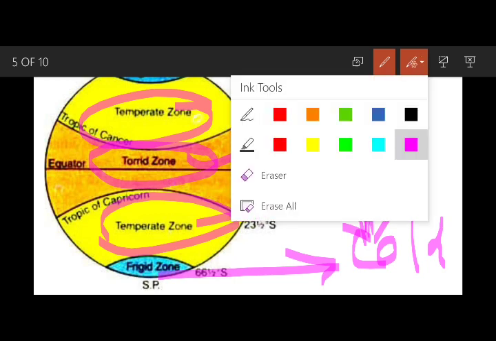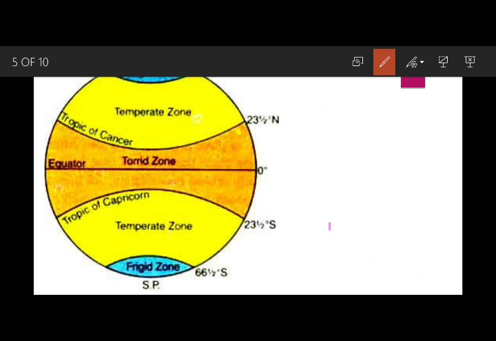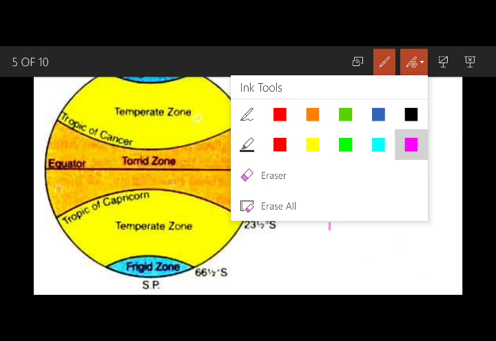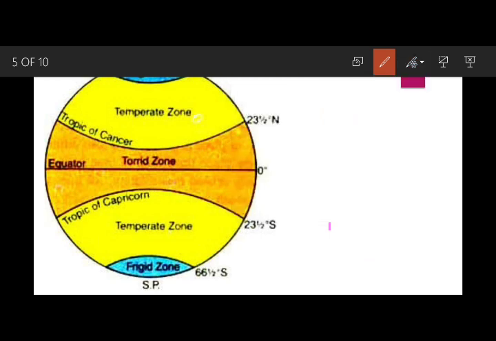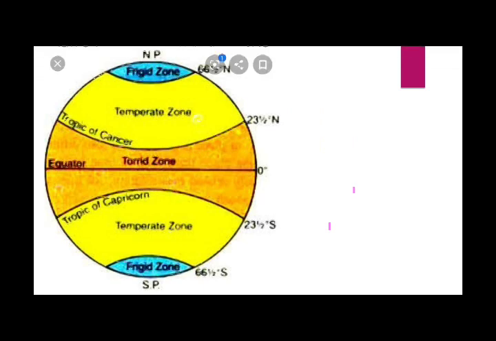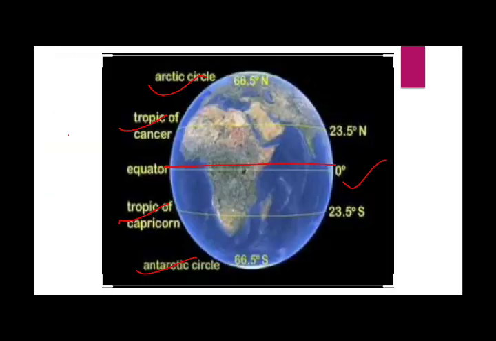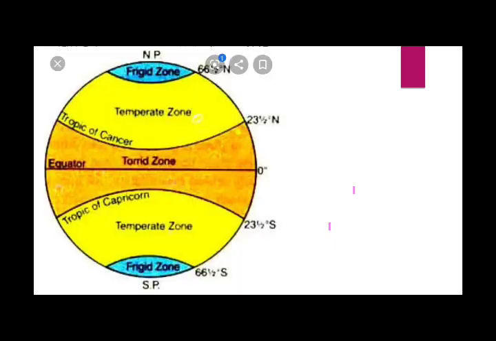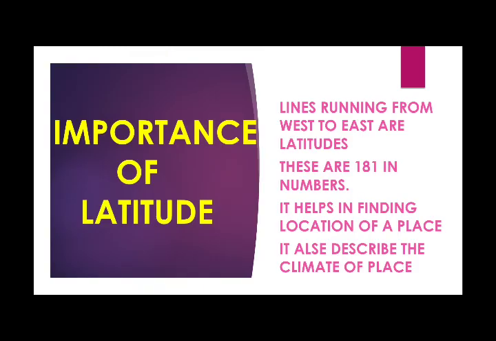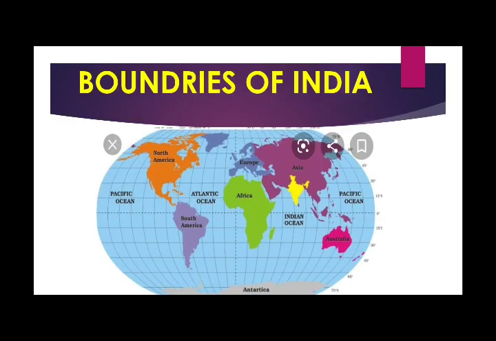That is why latitudes are very important for us, for a country, for a particular place. On the basis of the temperature, our livelihood gets affected by the climate. You know that the climate gives us different lifestyles. Just because of the climate, there are so many different people living in different areas. So this is the importance of latitude, the different heat zones it provides. The importance of latitudes is that it helps us in finding the location of a place, and it also describes the climate of a place.